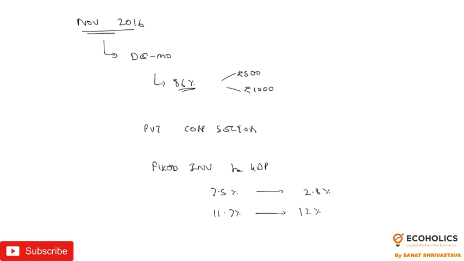Now similarly, if you see the research of Gita Gopinath, currently Chief Economist of the IMF, the International Monetary Fund, that actually published the adverse effect of demonetization on GDP growth rate. So her paper was on the effect of demonetization on GDP growth rate.